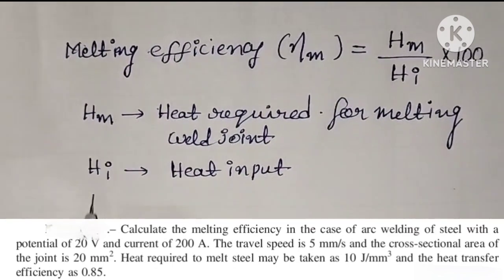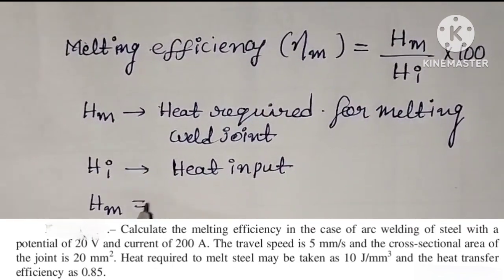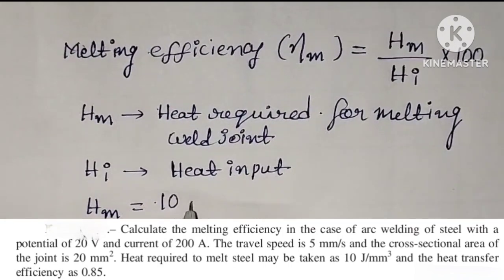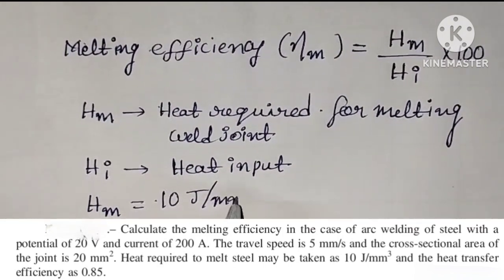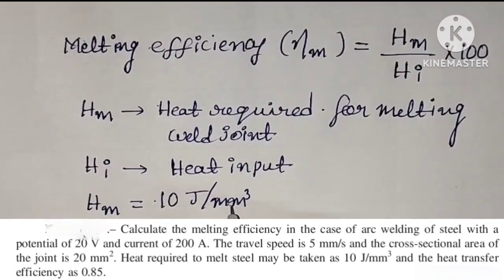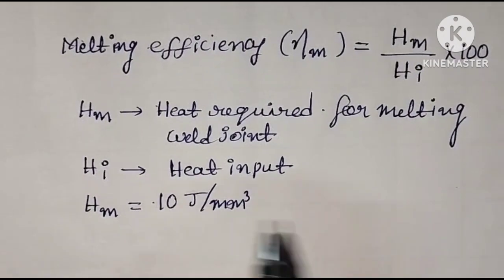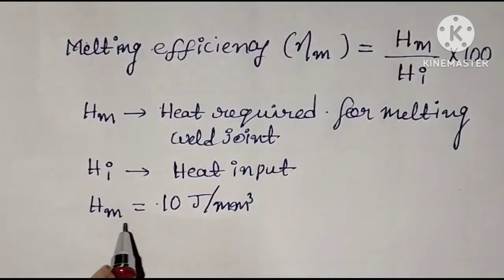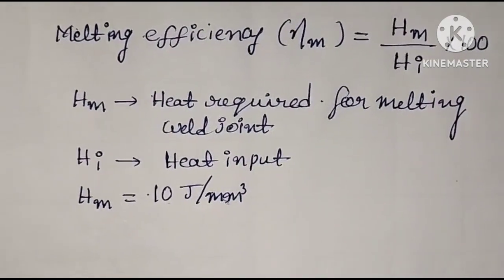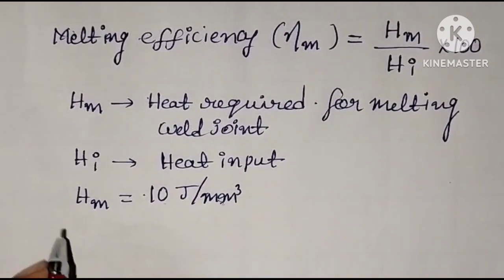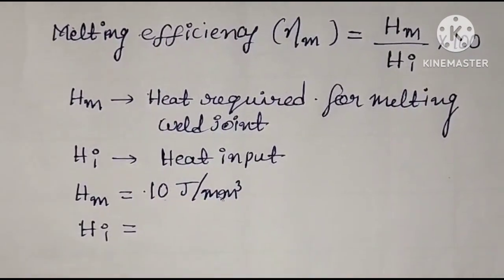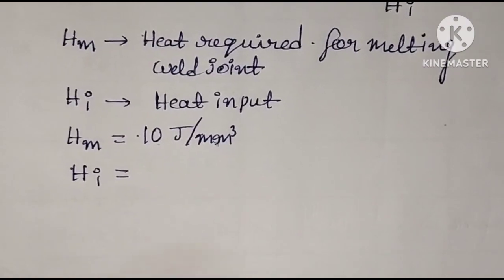Here Hm is already given. Heat required for melting steel is 10 joule per mm cube. So per unit volume of material, the heat is 10 joules. We need 10 joules for one unit volume of material. Now the only unknown is Hi. Hi means heat input. So what is the formula for heat input?